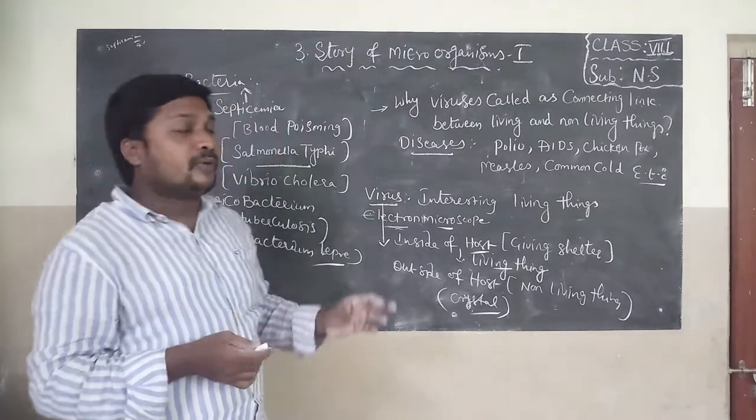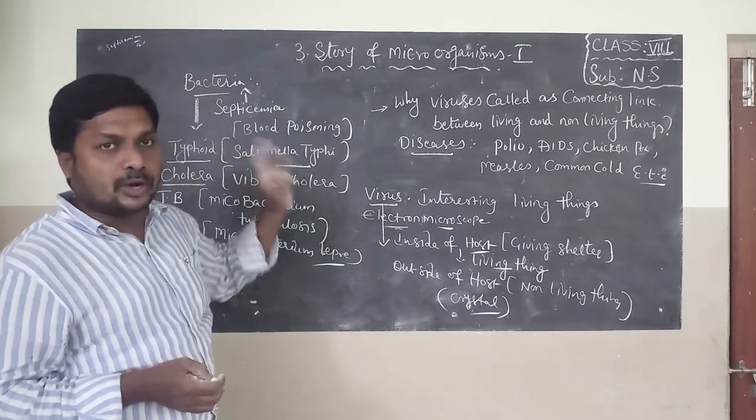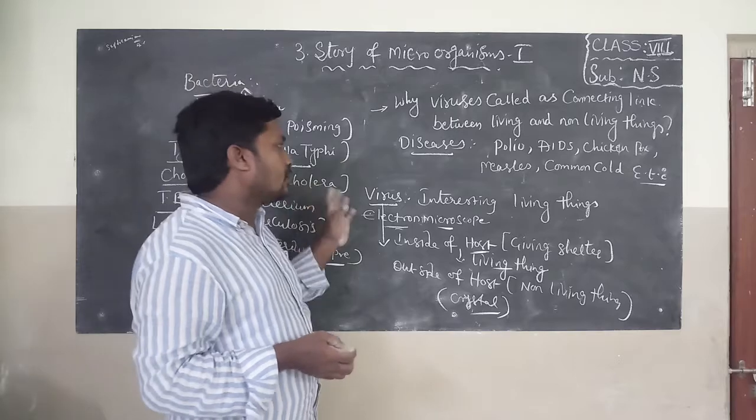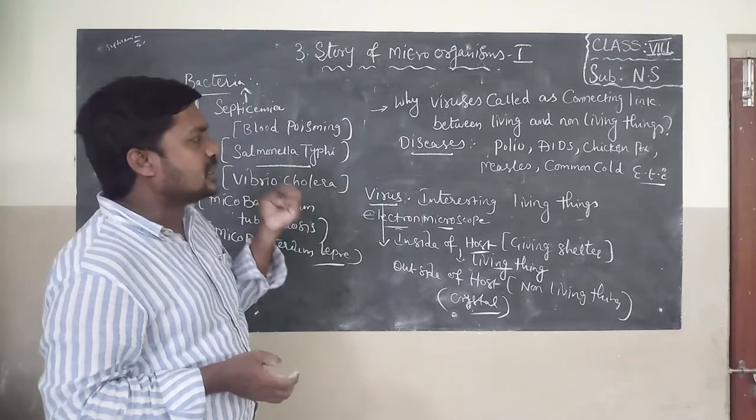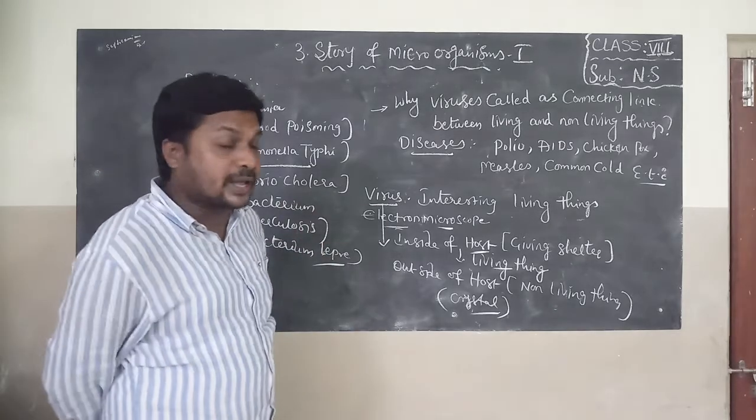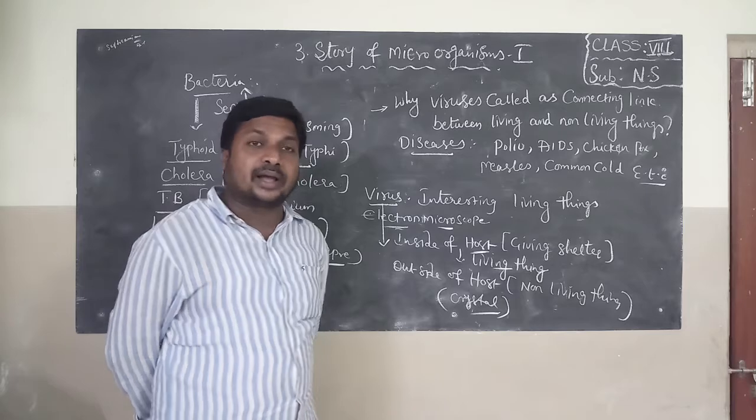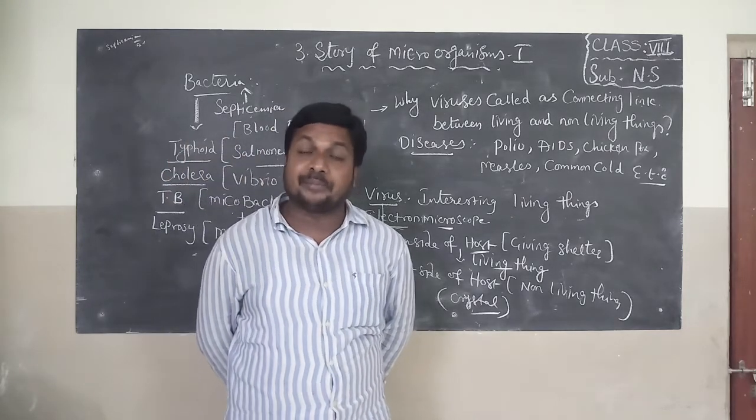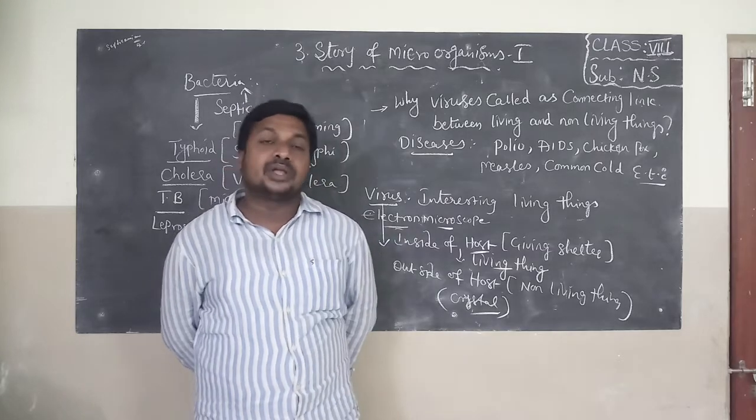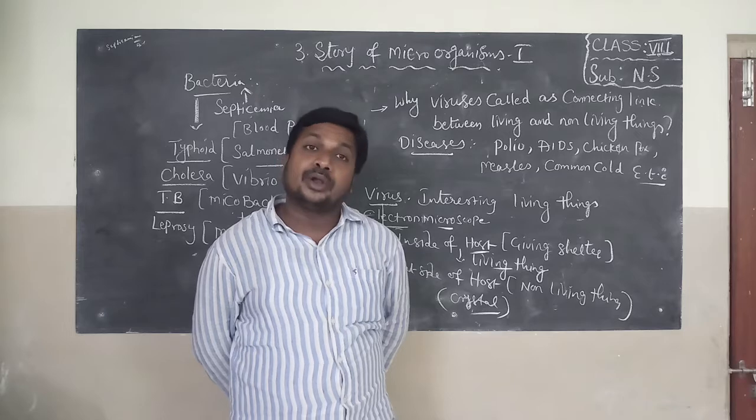For example, viruses are not useful to our body, they are harmful to us. They are parasites, interesting things, and they cause diseases like polio, AIDS, chickenpox, measles, common cold, etc. Some are useful, like fungi. I already explained fungi in the previous class. Fungi spoil the food. At the same time, fungi like Penicillium help to prepare medicines like the antibiotic Penicillium notatum.